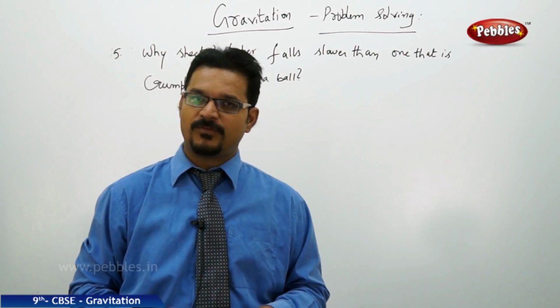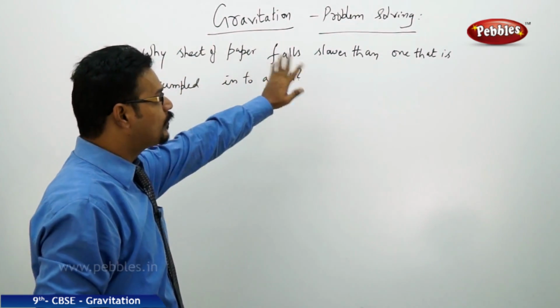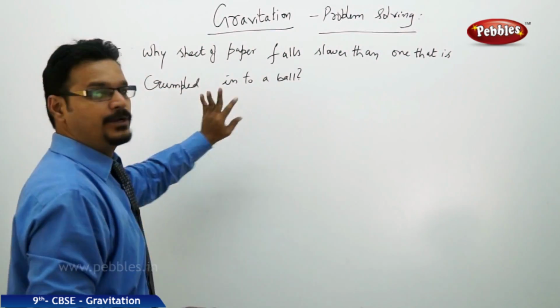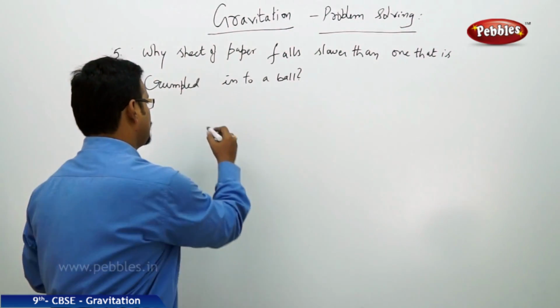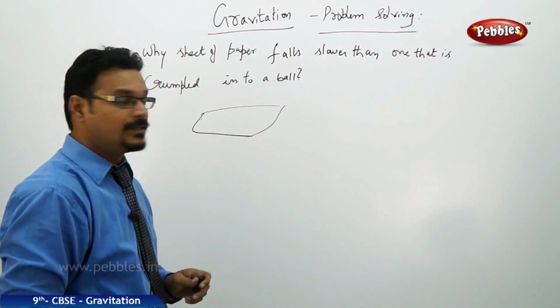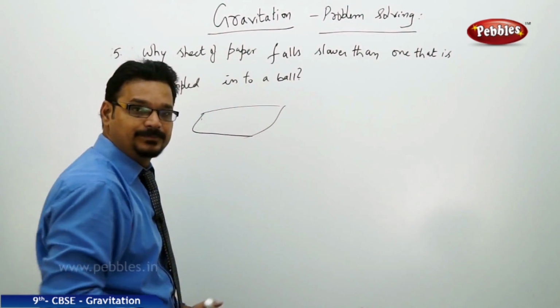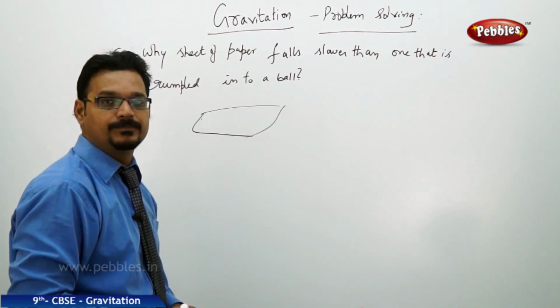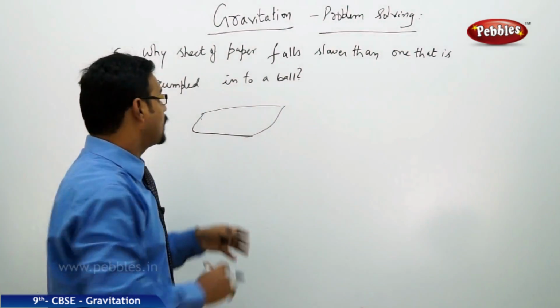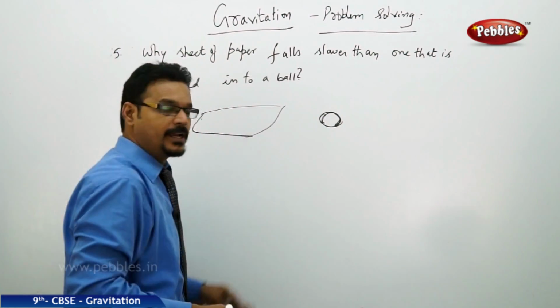One more conceptual problem for you. A sheet of paper falls slower than one that is crumpled into a ball. So you have taken a sheet of paper like this. In the first case, the sheet of paper is just like a plane, falling to the ground. You have taken the same sheet of paper and crumpled it into a ball like this, and it is also falling.